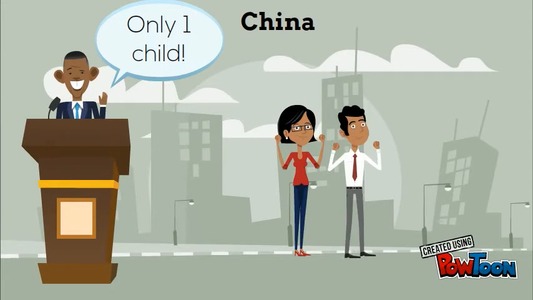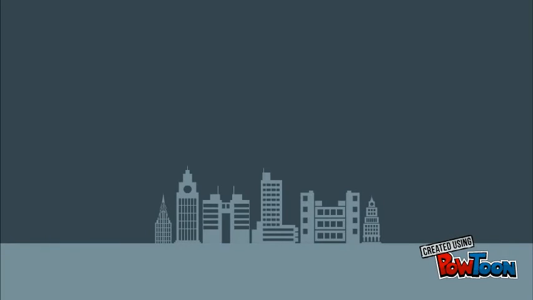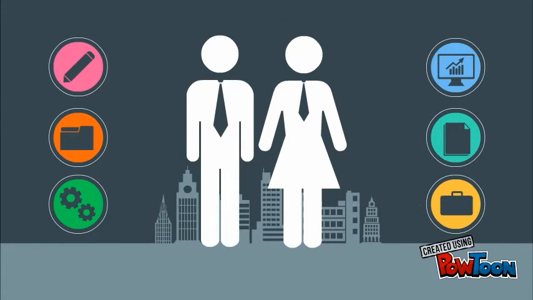Since its implementation in 1979, China has not only witnessed a decline in birth rate, but also a real demographic challenge, a gender imbalance, which is likely to lower the birth rate even further in the future. These social and political elements are not factored into the DTM equation, but both have consequential impacts on total population.